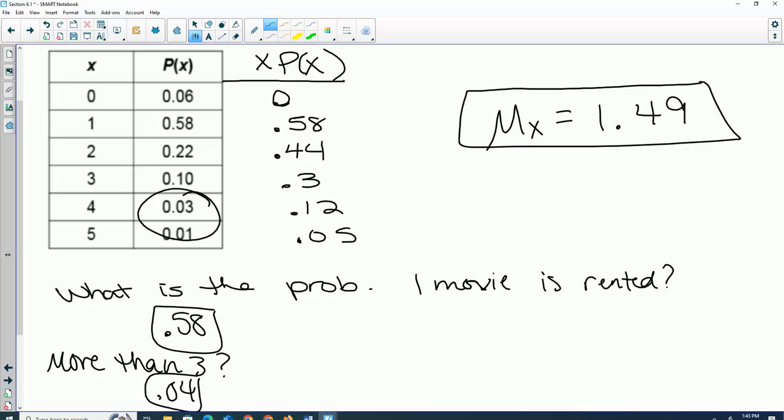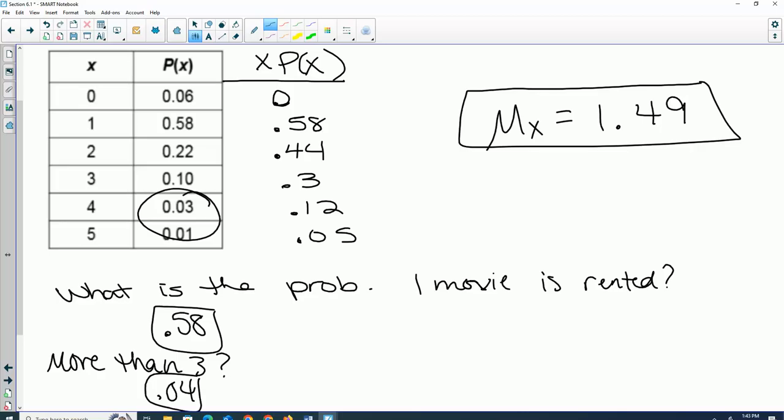All right, so does that mean if I took a sample of people? So Brian is telling me on average people are renting 1.49 movies. Does that mean if I asked each one of you how many movies you rented, you would all answer something that when we averaged it would be 1.49? No, why not? That's just the estimate. Okay. Is every sample going to match the whole population? No, and we've talked about that a lot, that I can pick different samples and get a different number every time.